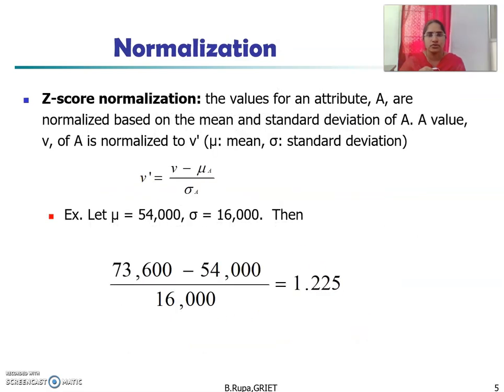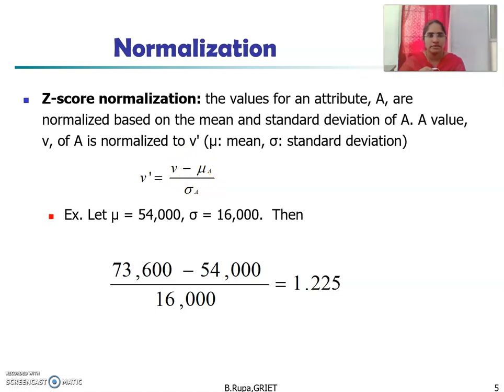Next we will see Z-score normalization. The values of an attribute A are normalized based on the mean and standard deviation. Based on the mean and standard deviation, we can apply the Z-score normalization. The value V of attribute A is normalized to V dash by using this mean and standard deviation, with the formula V dash is equal to V minus mean divided by standard deviation. Here we need the attribute value V, the mean value and the standard deviation. By using all the values, we can substitute and find the value of V dash.